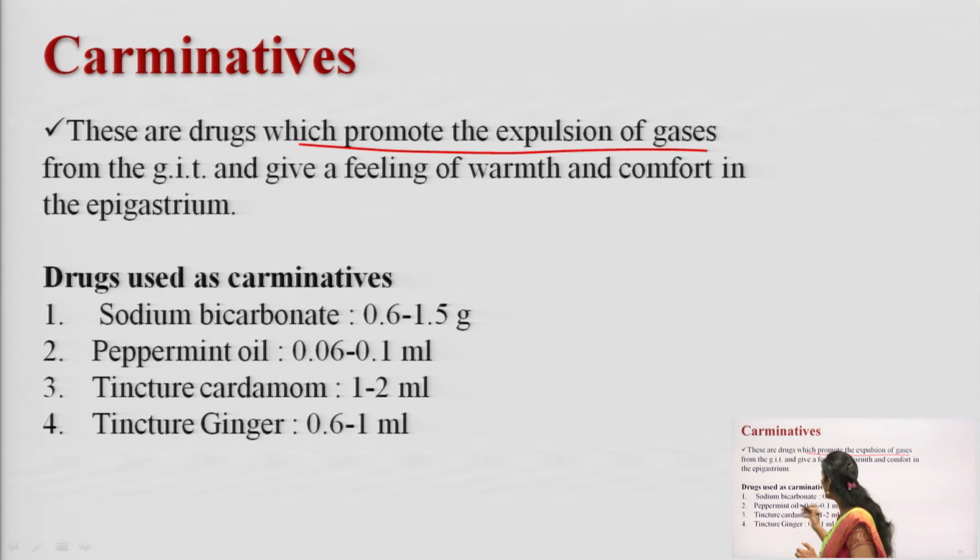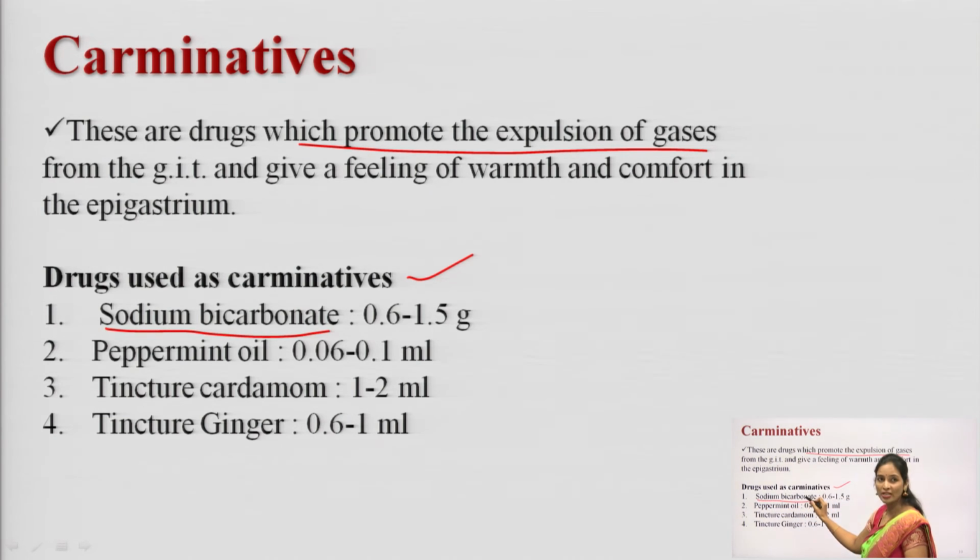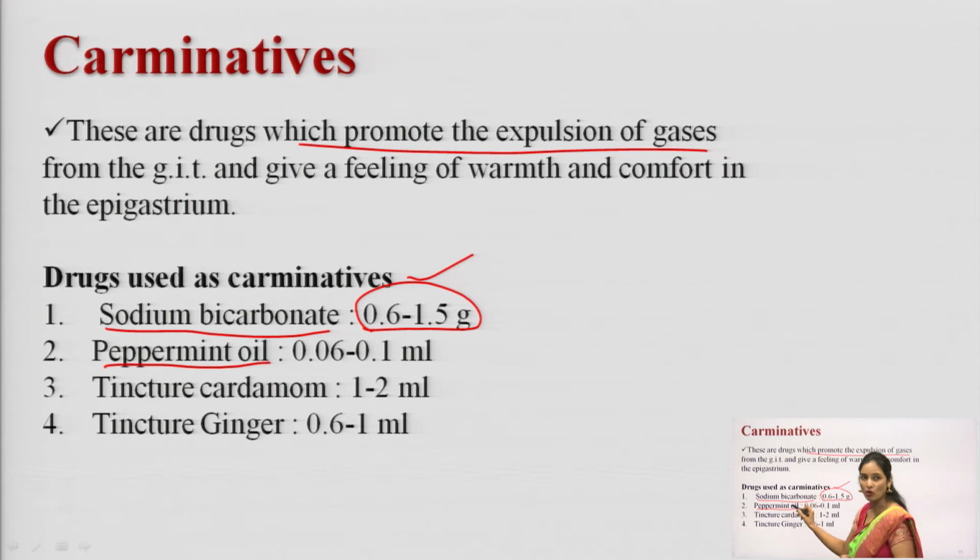So, what are the carminatives you can use here? The first is sodium bicarbonate, which is used as a carminative in a dose of 0.6 to 1.5 grams. Next one, peppermint oil. Peppermint oil is also a carminative drug, at a dose of 0.06 to 1 ml.